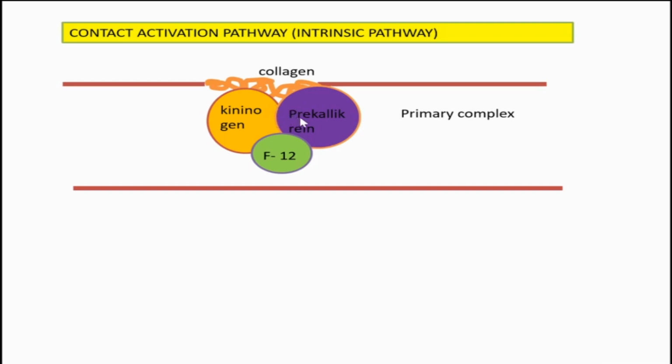Some proteins are coming and binding on that collagen. Which are the proteins? Kininogen, prekallikrein and factor 12. When all these factors come and bind together, they form a complex. That complex is called the primary complex.